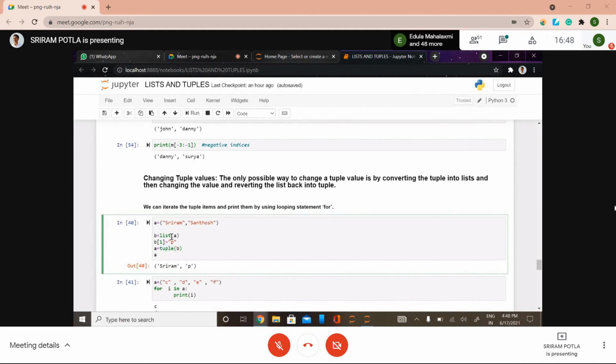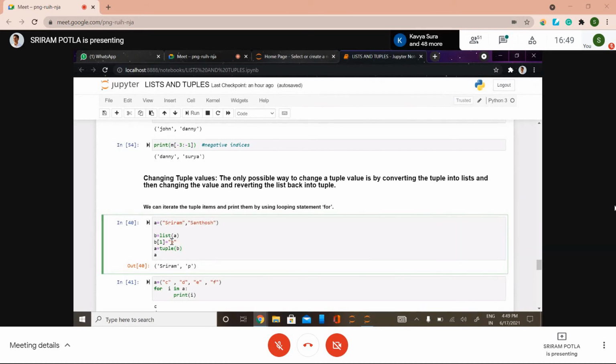After changing A into a list and assigning it to B, B would be in the form of a list only. So we can easily change the values present in a list by referencing its index. I have given index 1 as P. We have 0 and 1, so in the place of Santosh, it will replace the value with P.